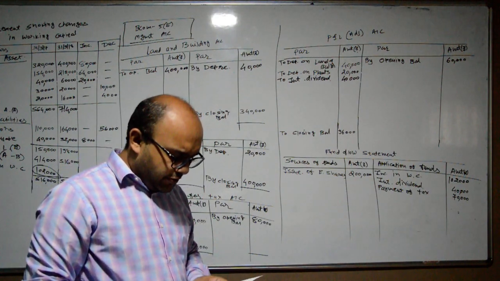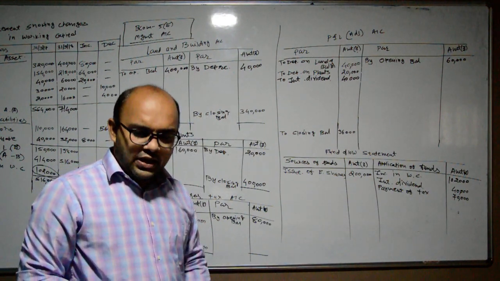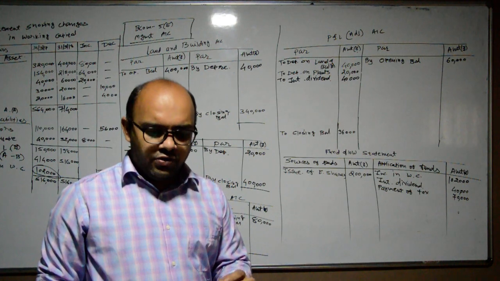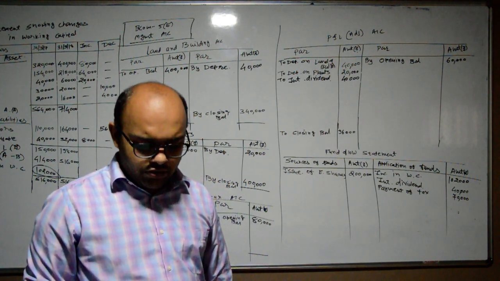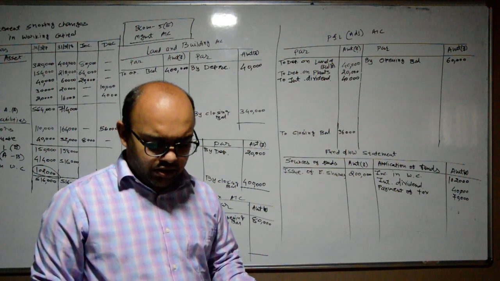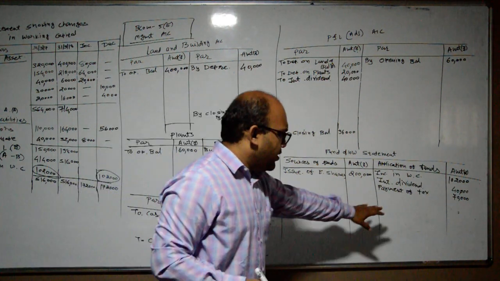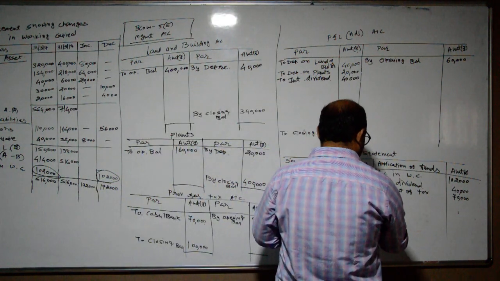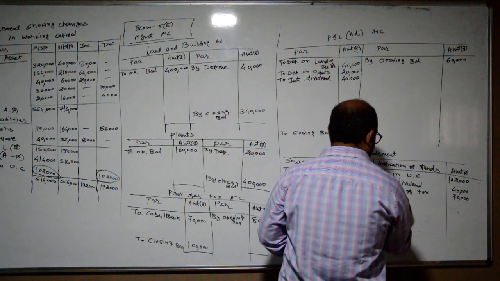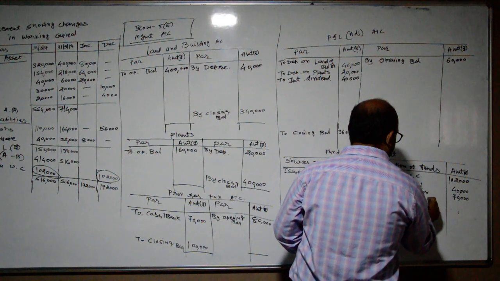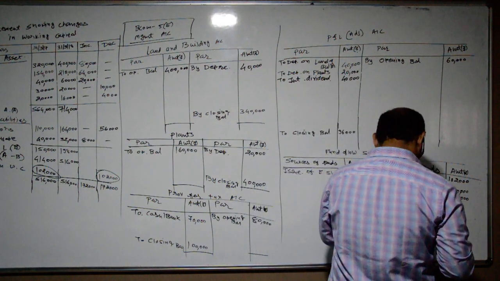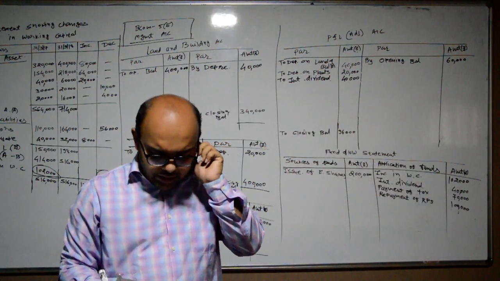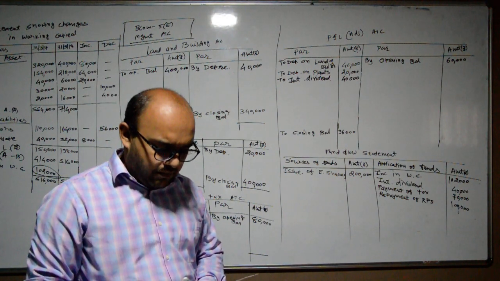Then 8% preference shares are 3 lakh rupees, and in 2018 it is rupees 2 lakh, which means we are repaying our preference shares. While we are repaying our preference share capital, we have to make payment for that. How much amount? Rupees 1 lakh. So repayment of RPS, how much amount? Rupees 1 lakh.